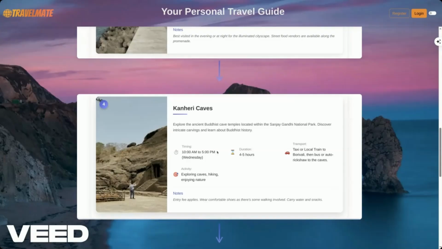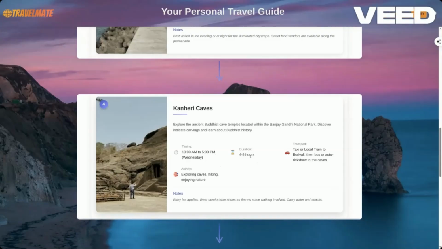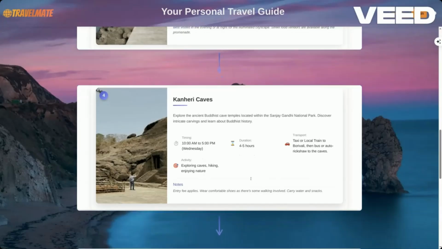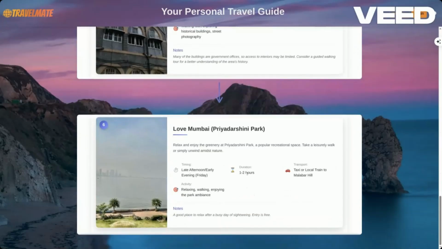Then we can go on to the Kanheri Caves on Wednesday. It would take about 4 to 5 hours, and the transportation medium can be a taxi or a local train to Borivali, then bus or auto rickshaw to the caves. And as we can see, finally it ends with late afternoon, early evening on the Friday, and hence we can conclude our journey from Tuesday to Friday as planned by our itinerary planner. That's all from my side. Now let's move on to see the knowledge graph.